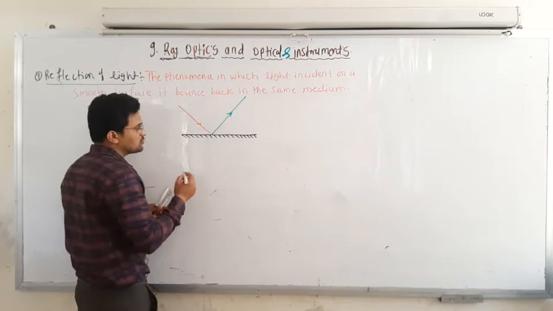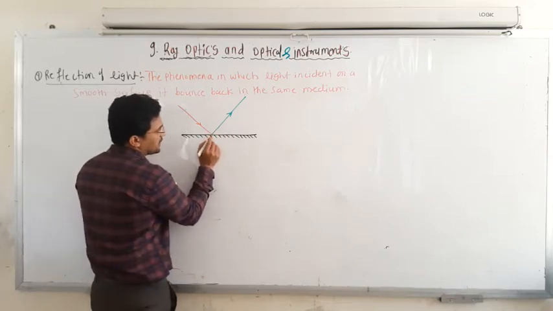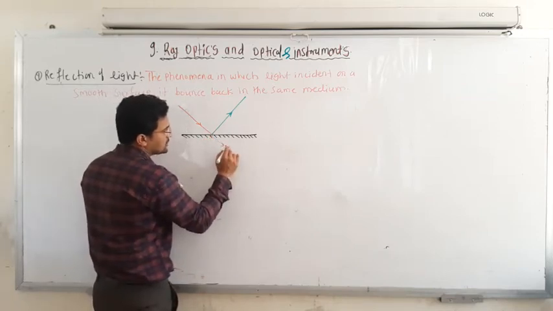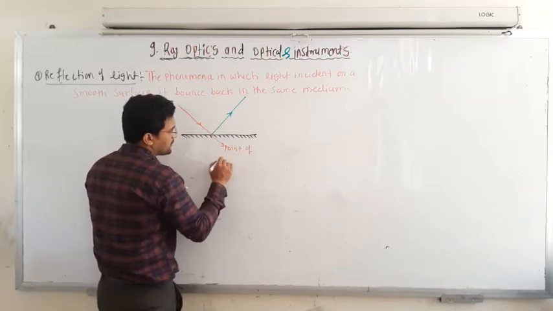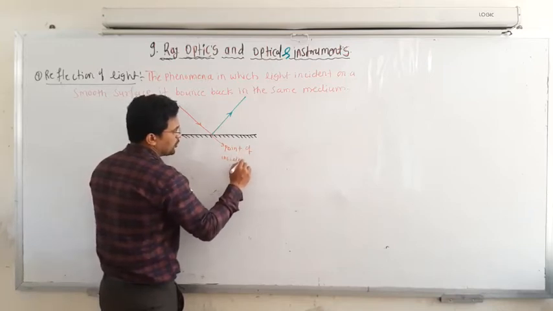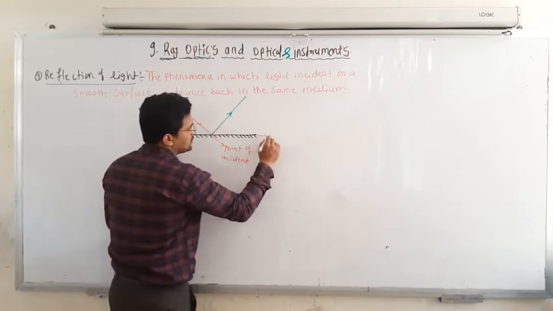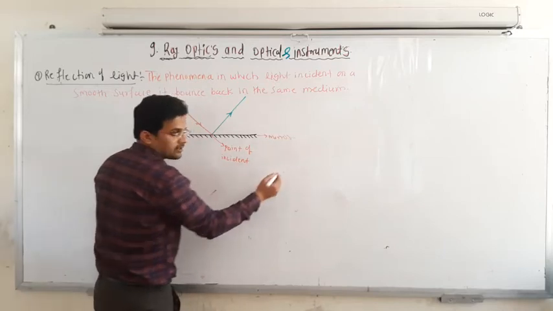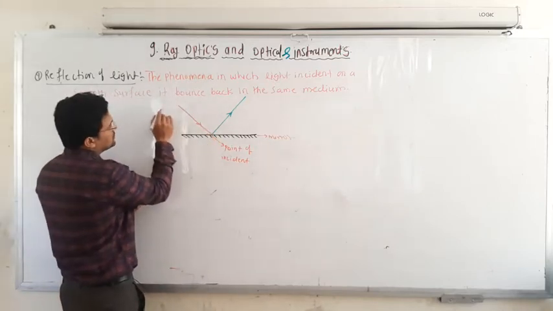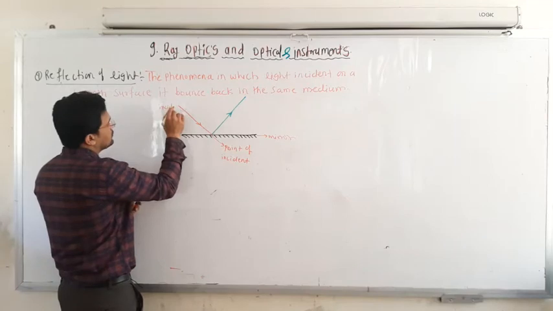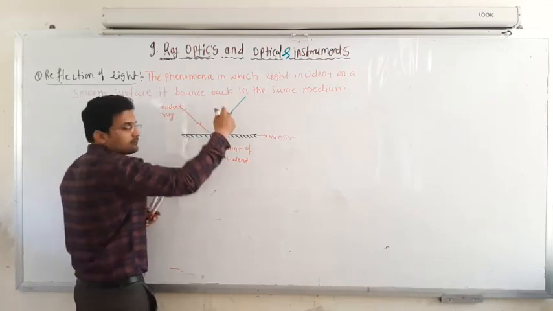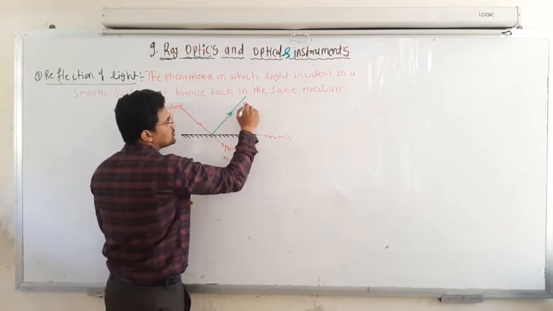This is the point of incident. So I will mention here, this is the point of incident, and this is the mirror, and this ray is the incident ray. This ray is reflected, bounces back.